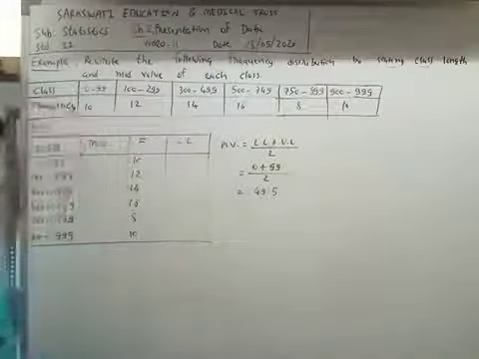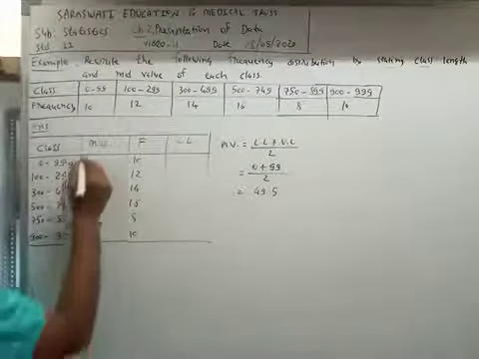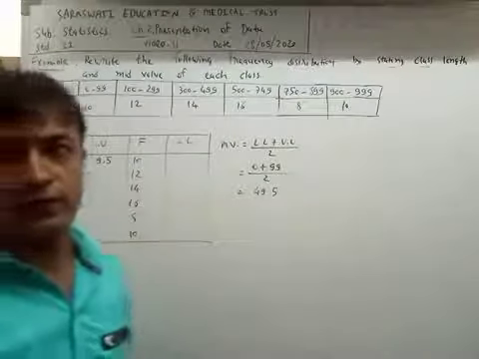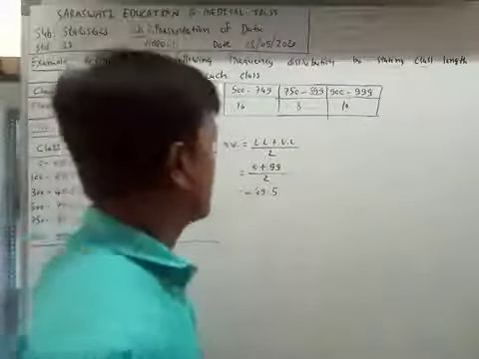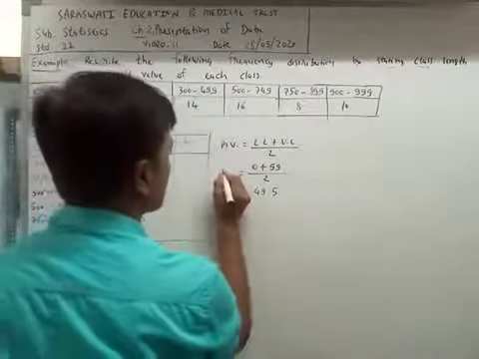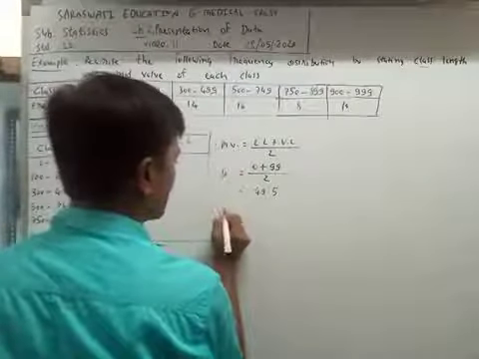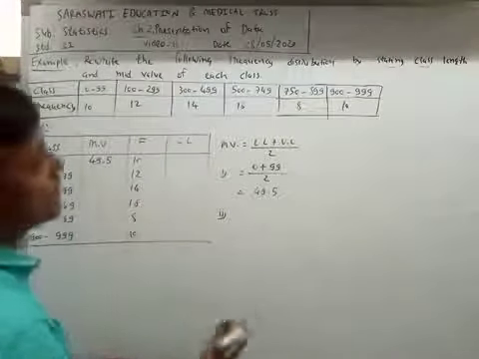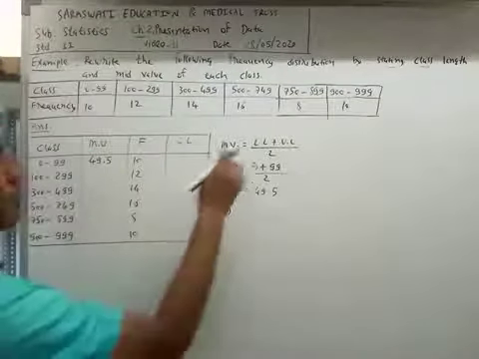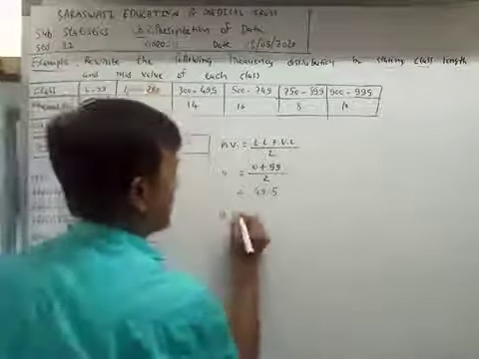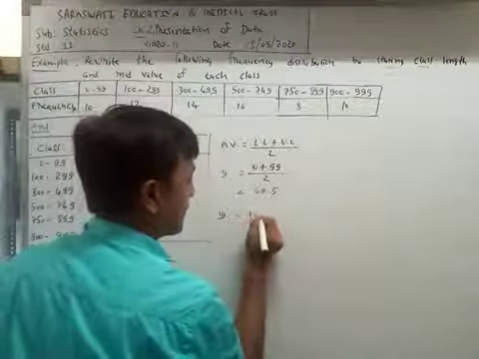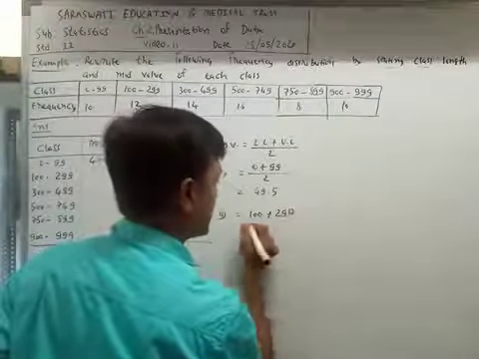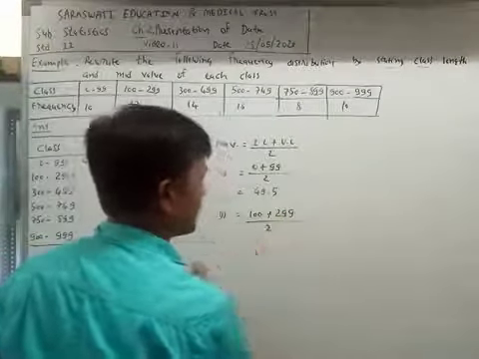So the first class has mid value 49.5. Now the second class: lower limit 100 plus 299 divided by 2.